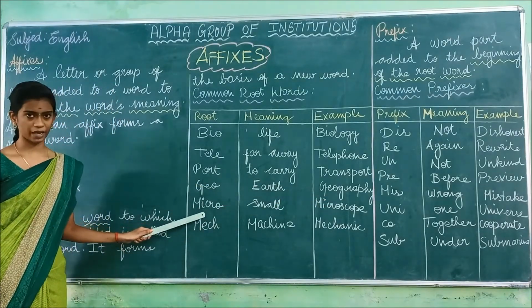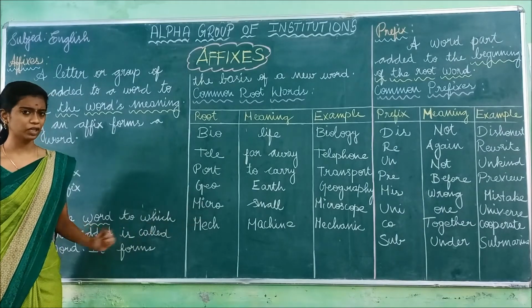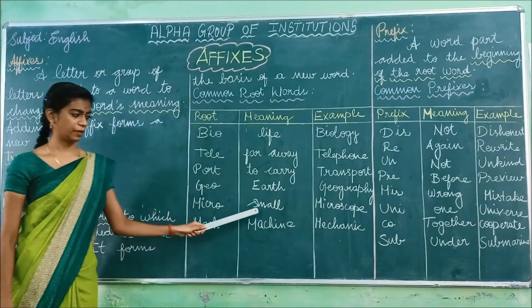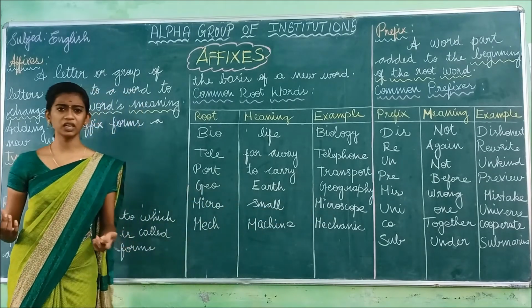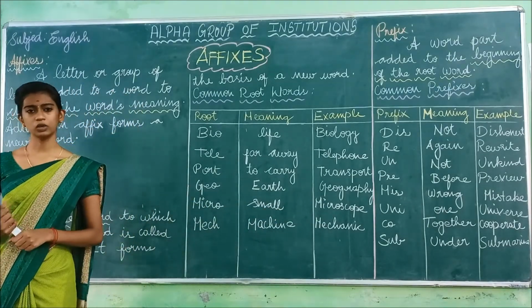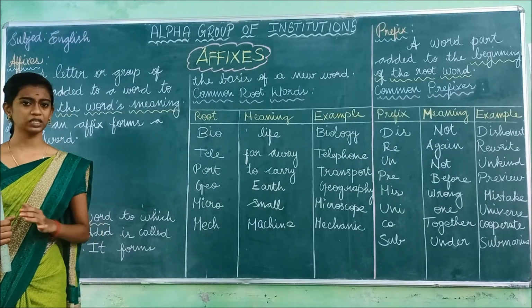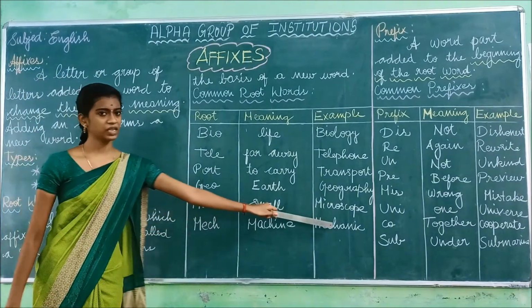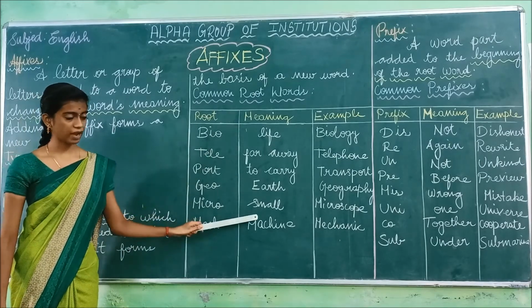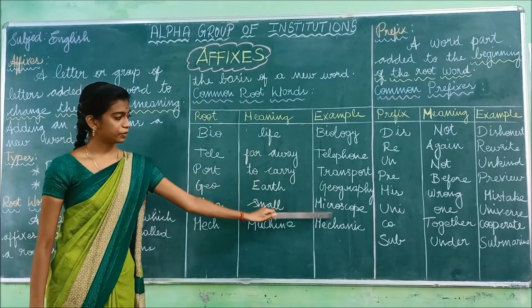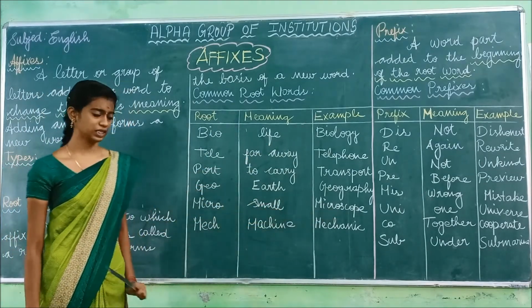And next one is micro. Micro is a root word. What is the meaning of micro? The meaning of micro is small. Microscope. Why do we use a microscope? To see the small things. So the example is microscope. So the root word is micro, the meaning of micro is small, and the example for micro is microscope.